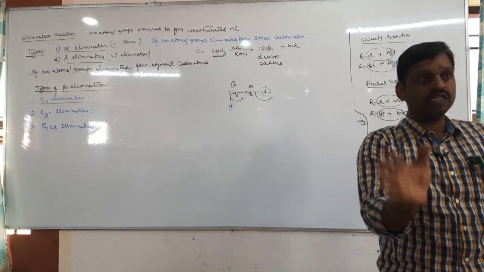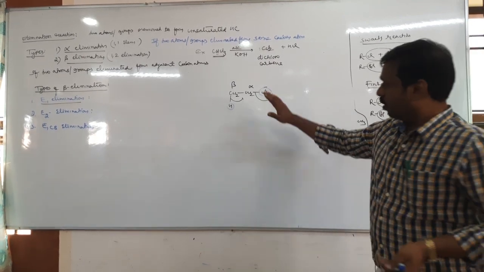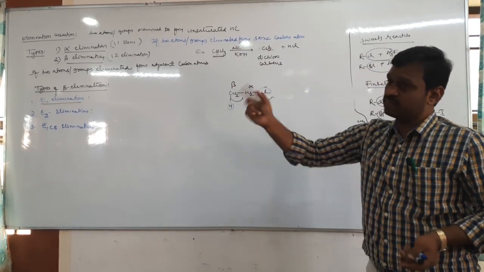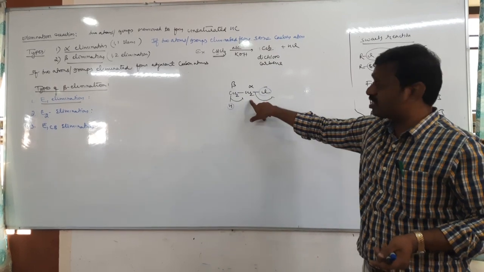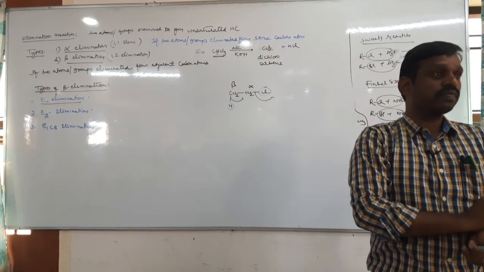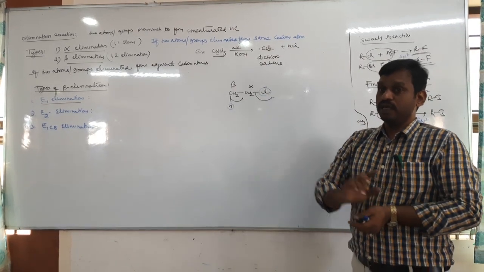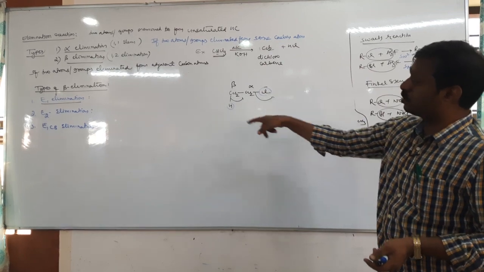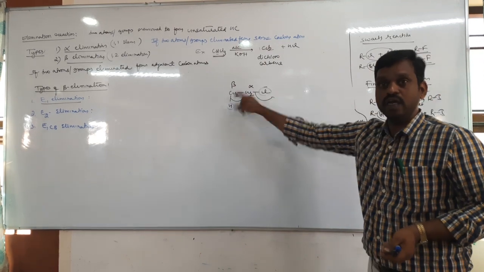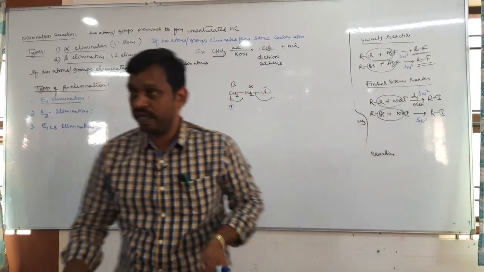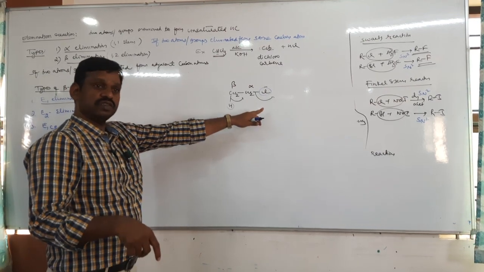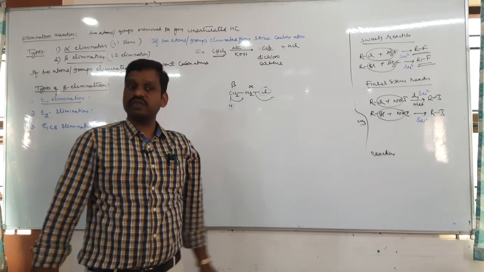No one is first and no one is last. It is a single step, as in SN2. Next, E1CB. E1CB is exactly opposite to E1. In E1, halogen is removed first, then H plus. But in E1CB, beta hydrogen is removed first, then followed by halogen.